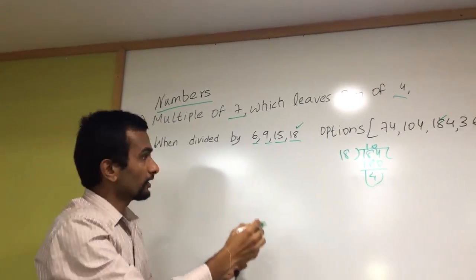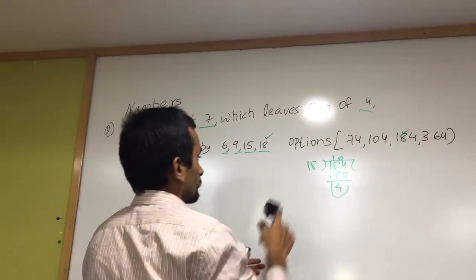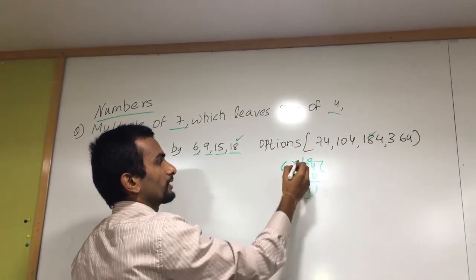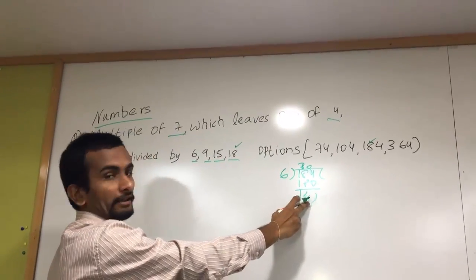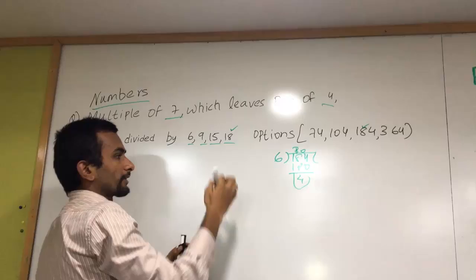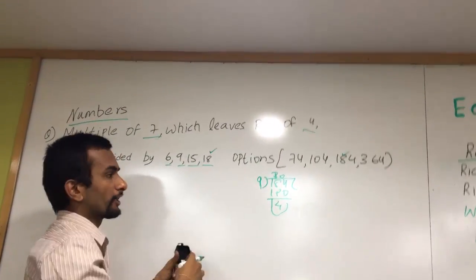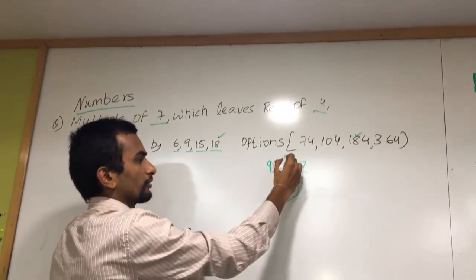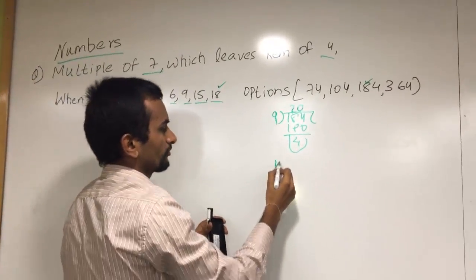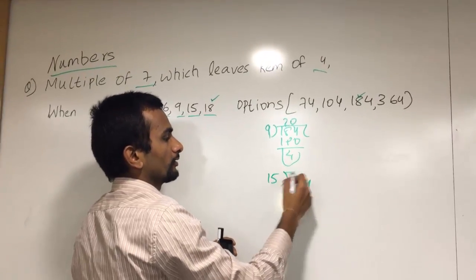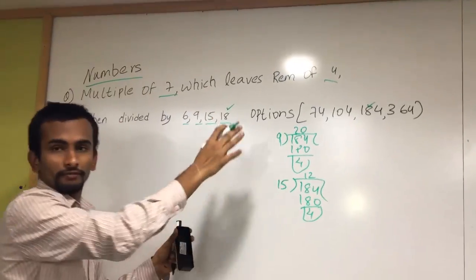As one option has succeeded, we'll go with the other numbers, 6. When 6 divides 184, 6 times 30 is 180, the remainder is 4. When we go with 9, 9 divided into 184, the quotient is 20, the remainder is the same, 4. And when we go with 15, 15 times 12 is 180, the remainder is 4. So for every number we got it.